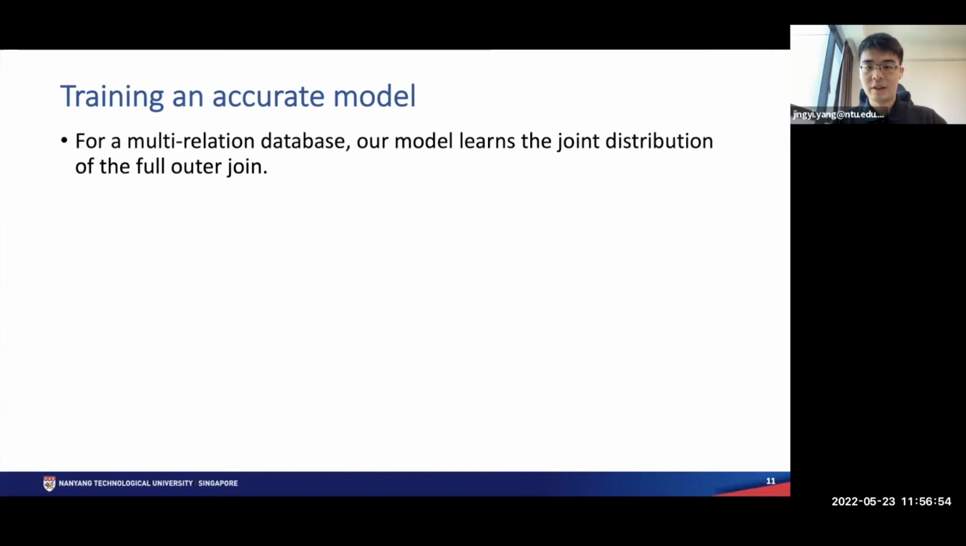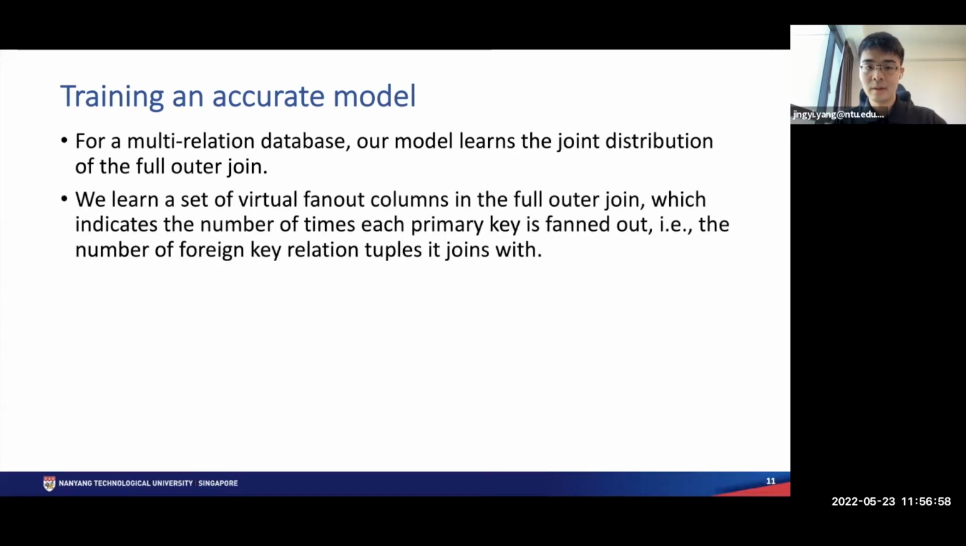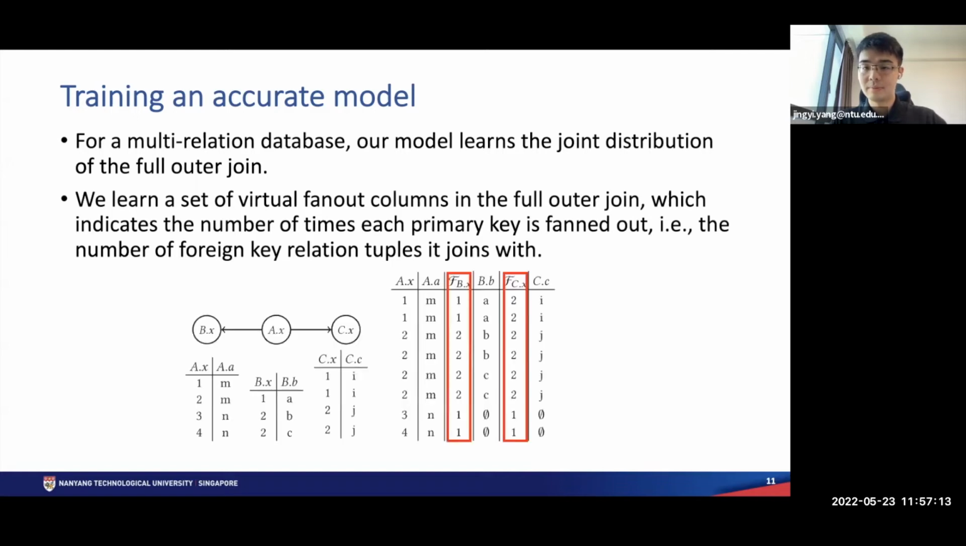For a multi-relation database, our model learns the joint distribution of the full outer join. We learn a set of additional virtual fan-out columns in the full outer join, which indicates the number of times each primary key is fanned out, that is, the number of foreign key relation tuples it joins with. For example, if we have 3 relations with the primary key of relation A joins with the foreign key of relation B and C, then in the full outer join, we'll insert 2 virtual fan-out columns.